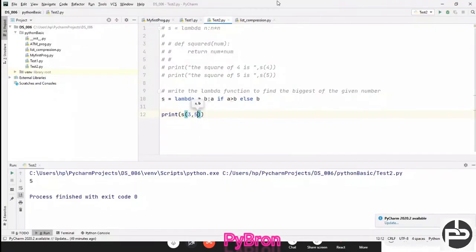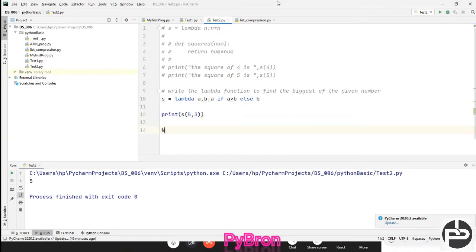Got it? So suppose I interchange this to 5 comma 3, and now I execute this, you can see it is returning 5. Got it? So this is the beauty of this lambda function. Hope you understood. Okay, now some points you should note down.